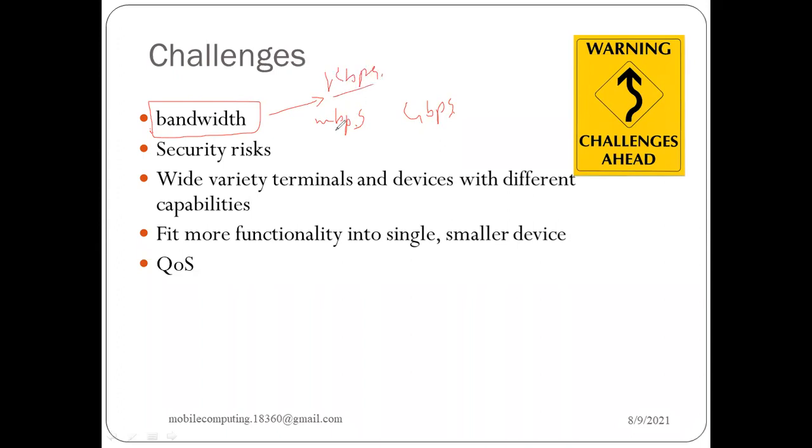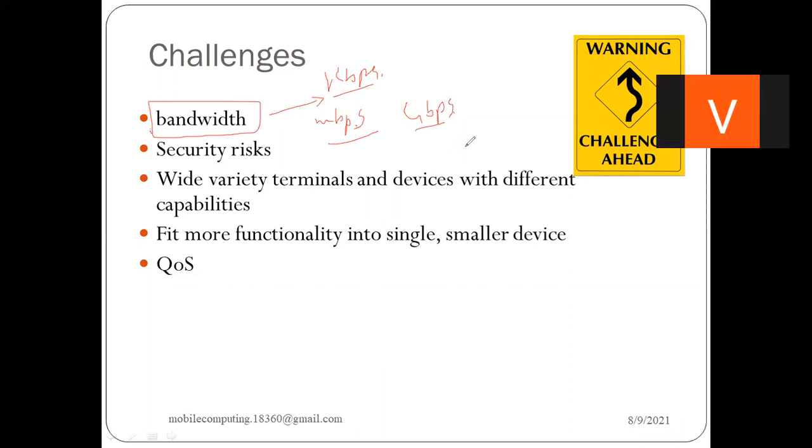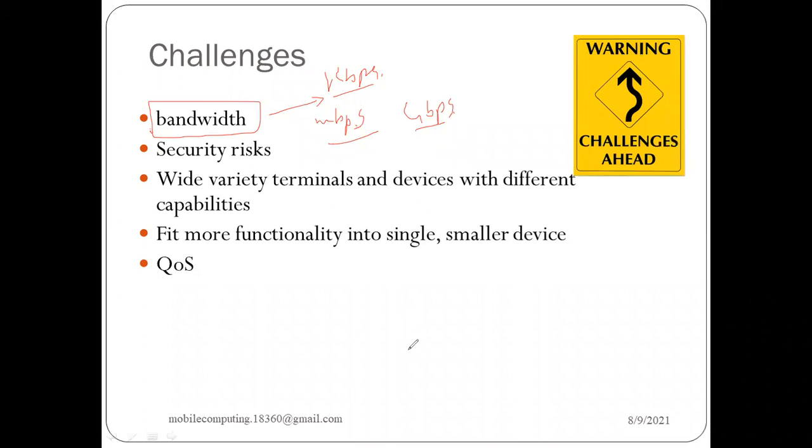These are the units in which we measure the transmission of data from one place to another. Lots of things are associated with it. We will definitely talk about this in the second unit, that is bandwidth, and how we could improve bandwidth. That is a key factor.